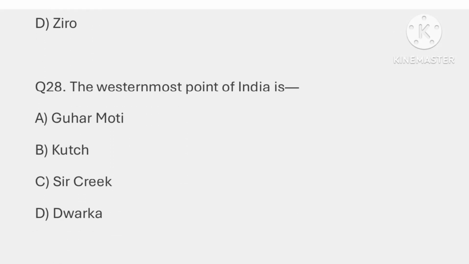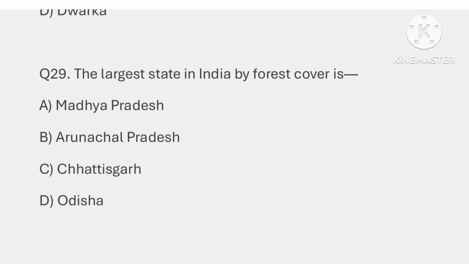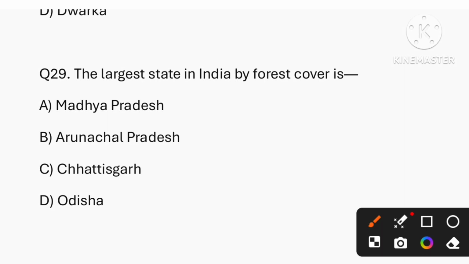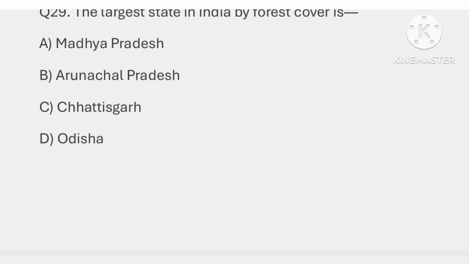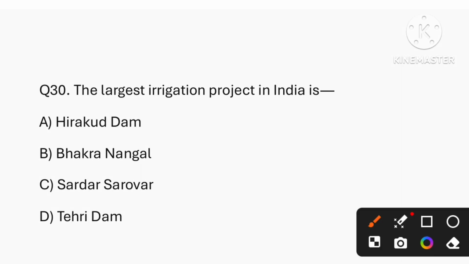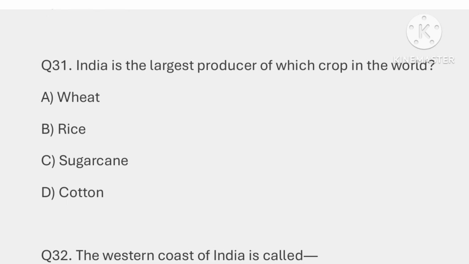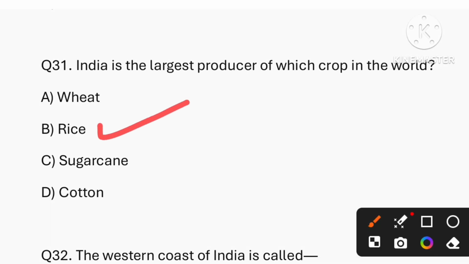Question number 28, the westernmost point of India is, that is Guhar Moti. That is option A, the correct answer. Question number 29, the largest state in India by forest cover is, that is Madhya Pradesh. Option A is the correct answer. Question number 30, the largest irrigation project in India is option B, that is Bhakra Nangal. Question number 31, India is the largest producer of which crop in the world? It is rice. That is option B, the correct answer.